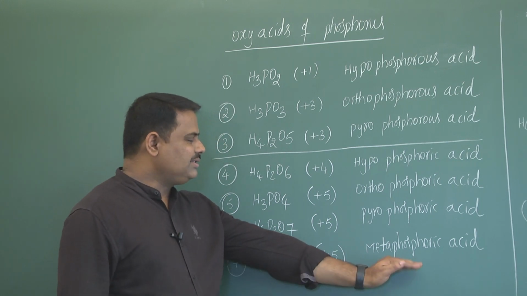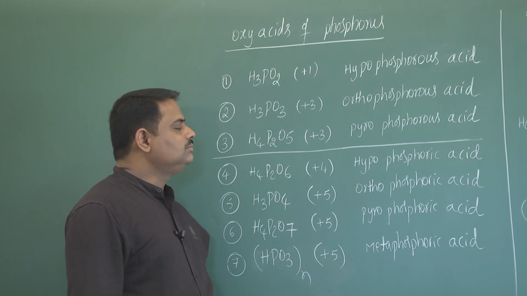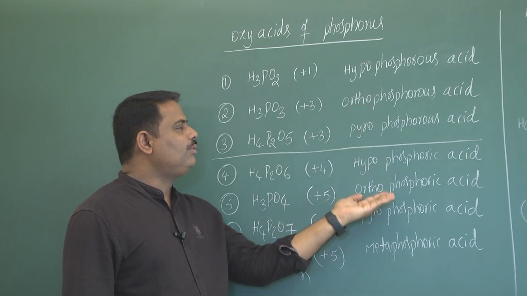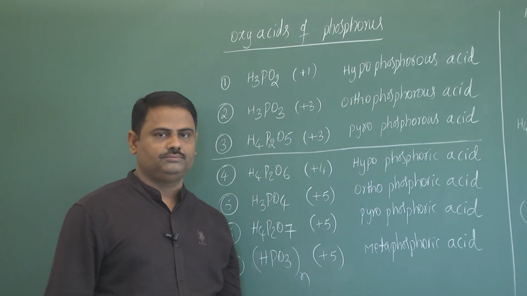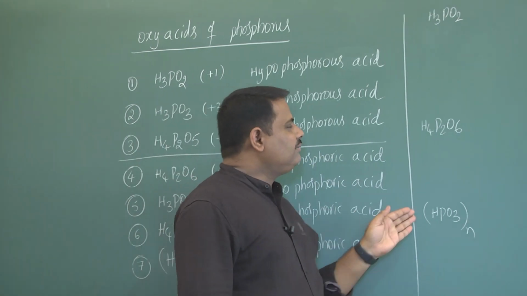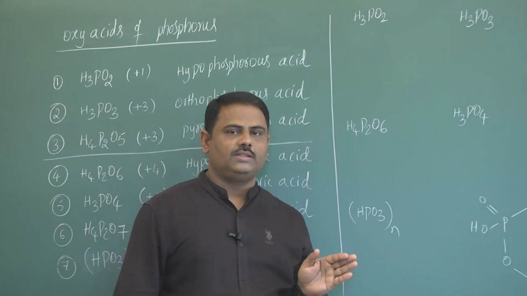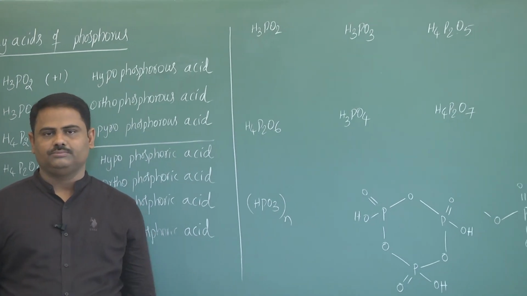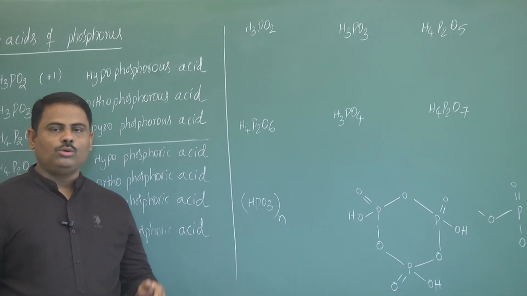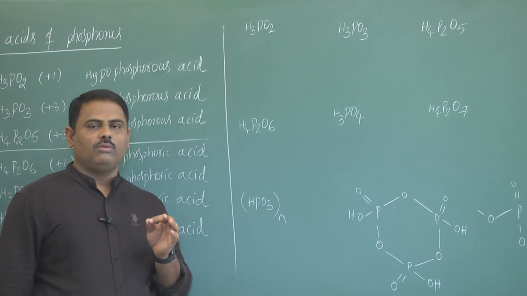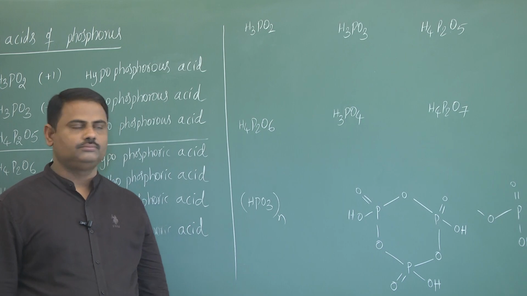Except this last one, we can write structures for remaining compounds very easily. Now, regarding structures of oxyacids of phosphorus, every year you are getting a 1-2 marks question. Now, how to draw the structures of these compounds? I will give you one simple technique.